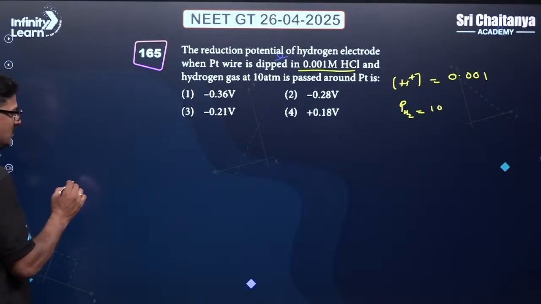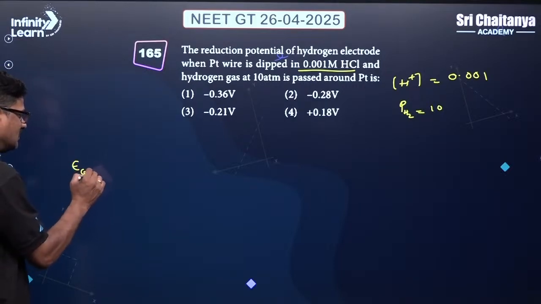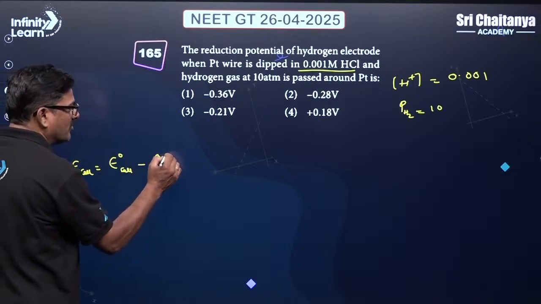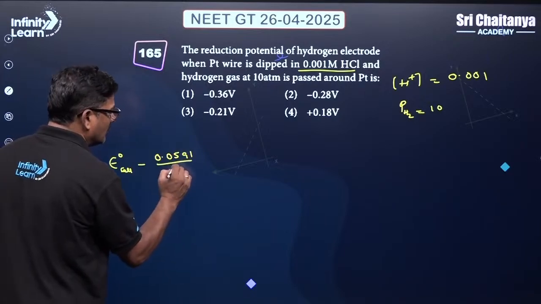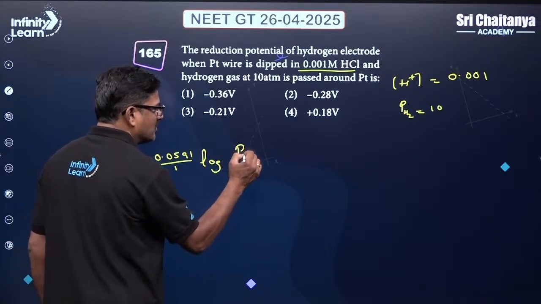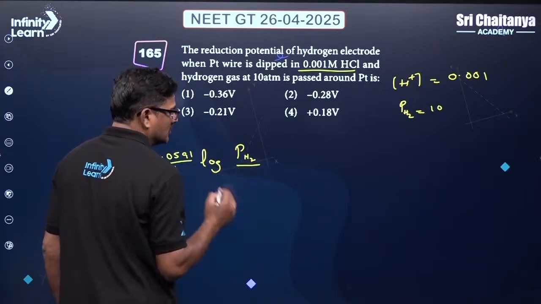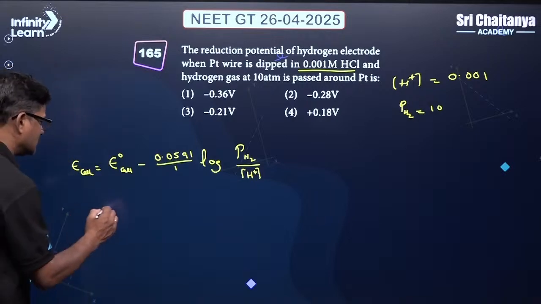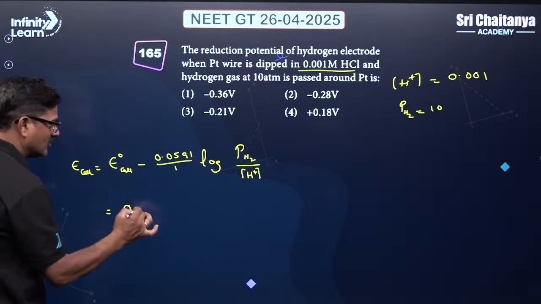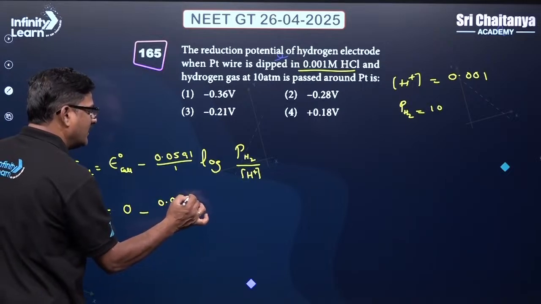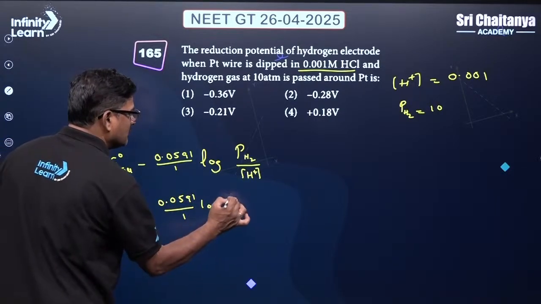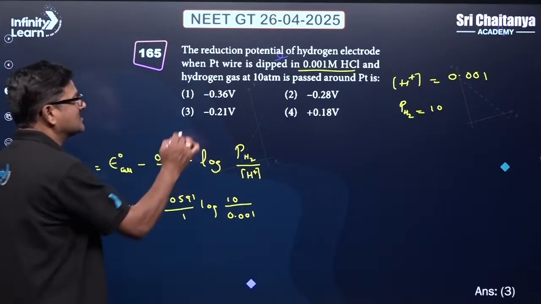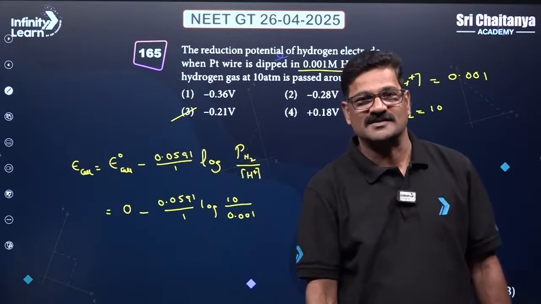So the reduction potential is given as E cell equals E naught for the hydrogen electrode minus 0.0591 by 1 log of partial pressure of hydrogen to the concentration of hydrogen ion. So you can use E naught as 0 for the normal hydrogen electrode, minus 0.0591 by 1 log 10 by 0.001. So on solving, you are going to get the answer as minus 0.21, which is the correct answer for this question.